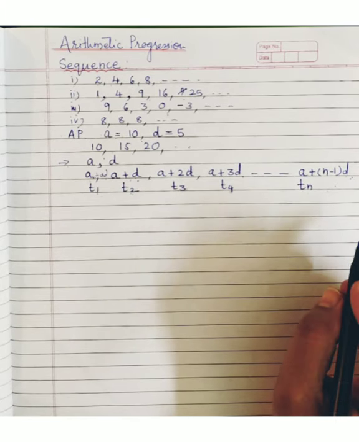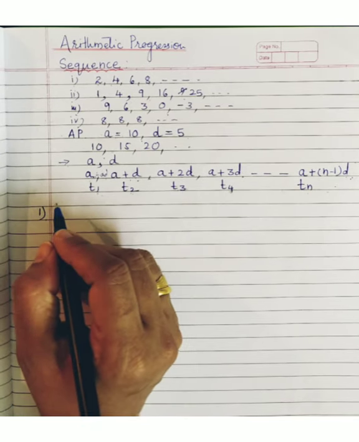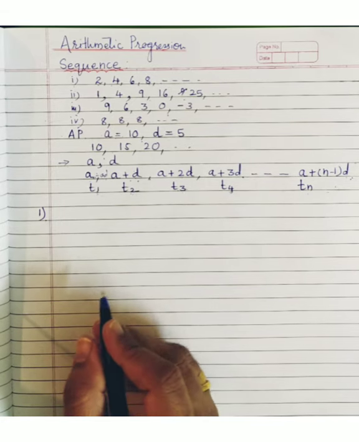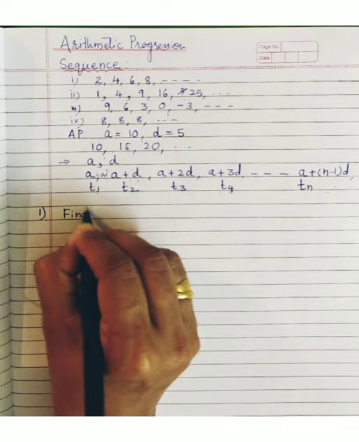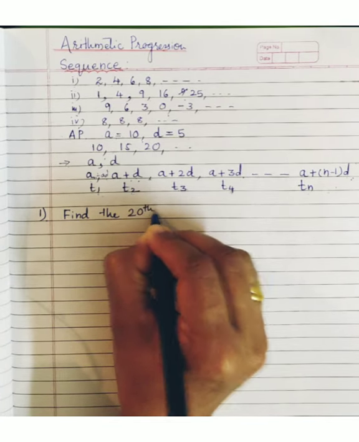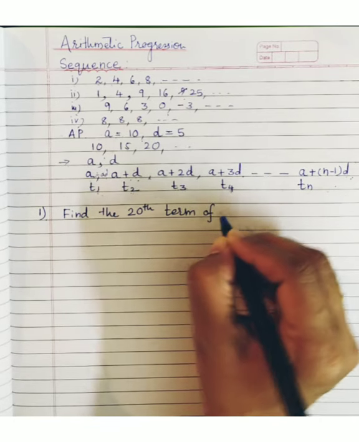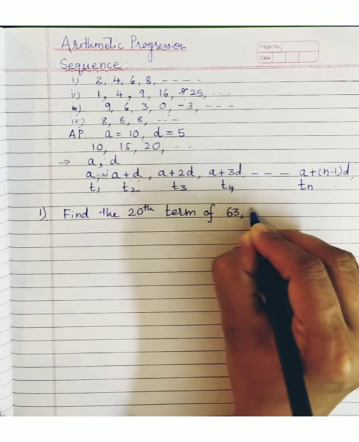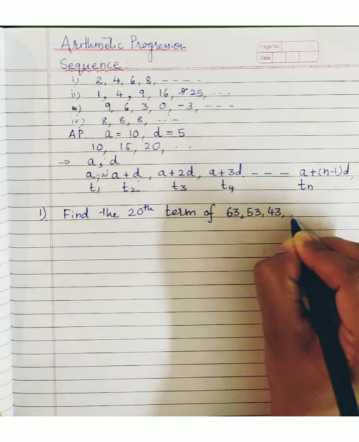Now let's start with the exercise part. First I'll start with easy questions. Our first question: find the 20th term of the AP 63, 53, 43 and so on.